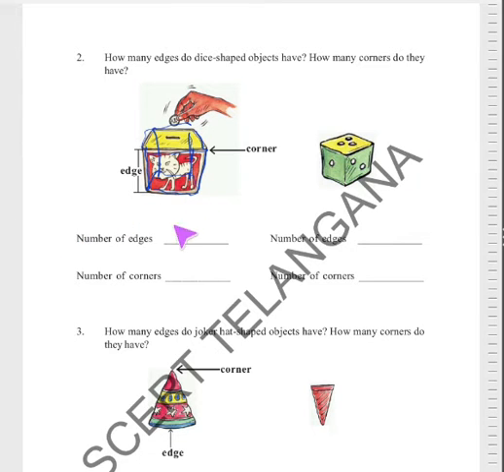Total how many edges are there? 12 edges. And corners 1, 2, 3, 4, 5, 6, 7, 8. Same. Okay, this is also a dice.